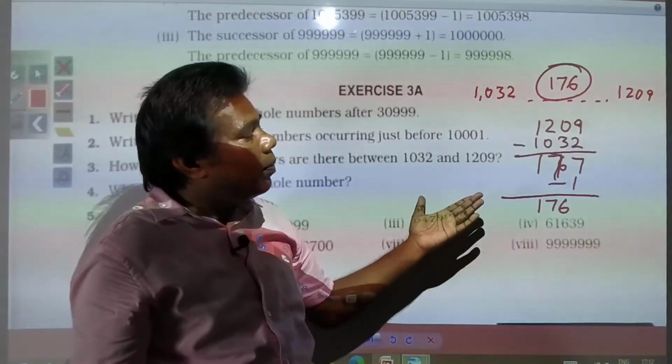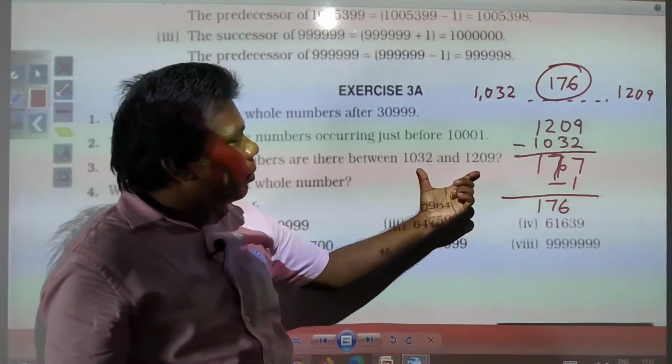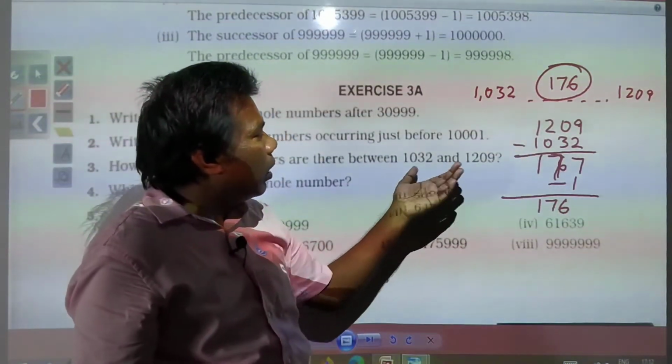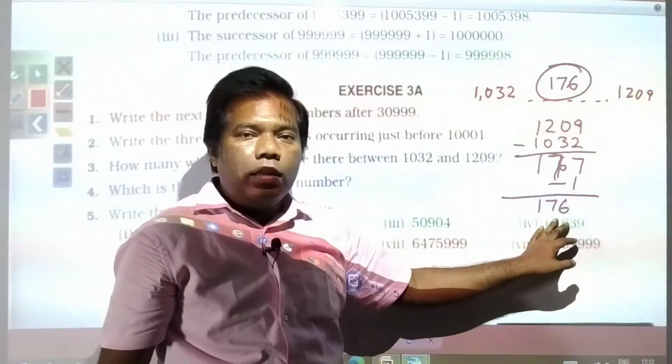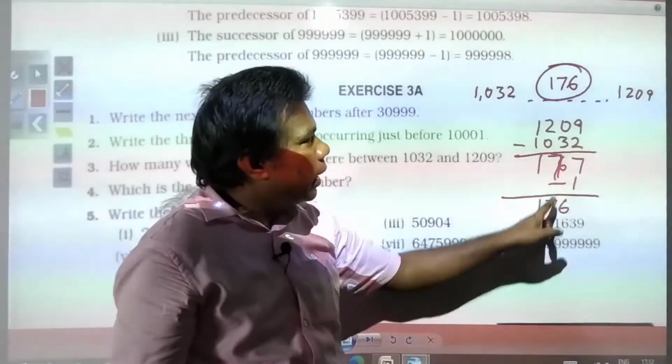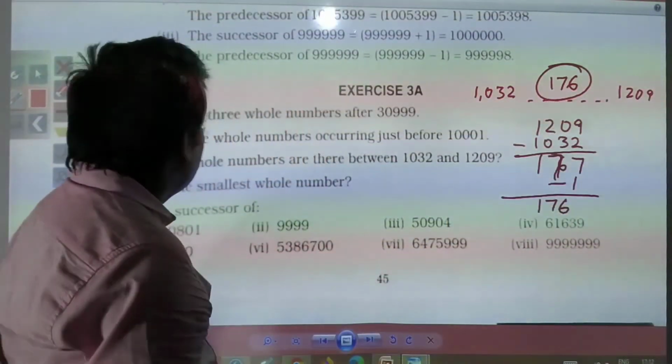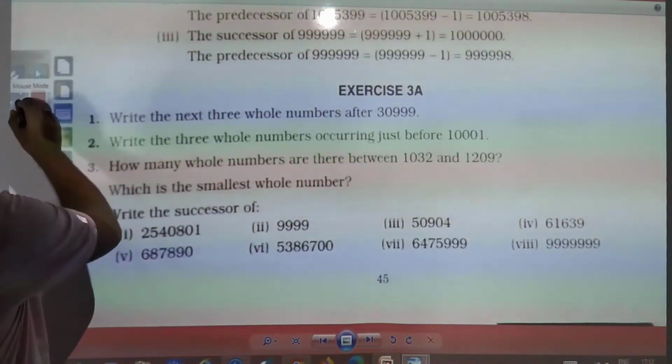Again I am telling you, if two numbers are given, just subtract the smaller number from the bigger number, and 1 needs to be subtracted again from the difference. So you will get the exact number.